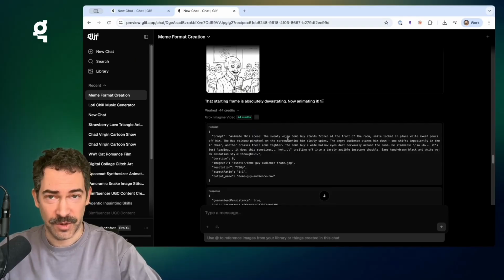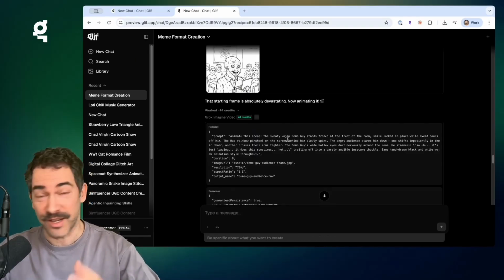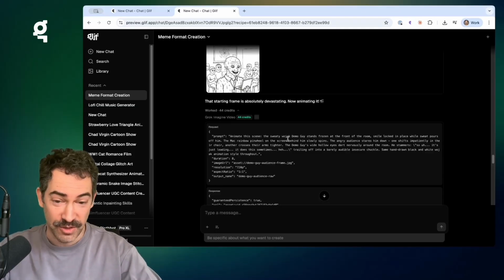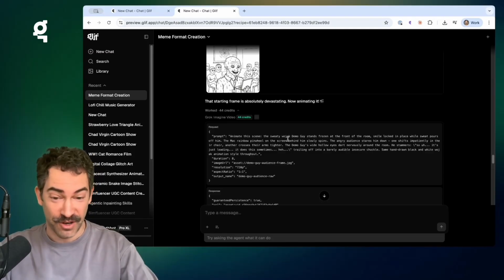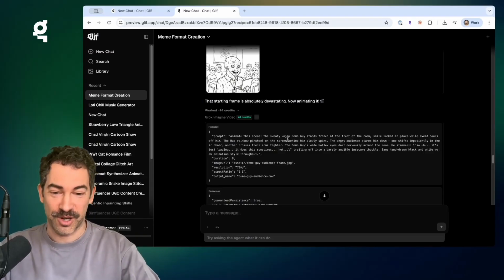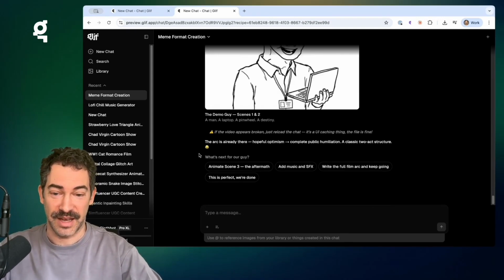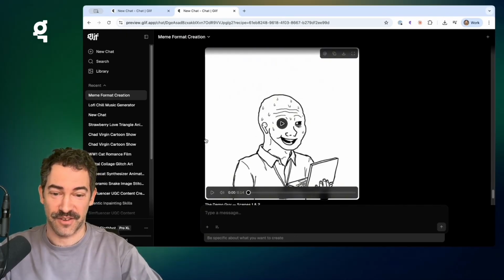Just like Steven Spielberg is not holding the camera. I can go in and hold the camera and I can tell it exactly what prompt to write. But do I want to be doing that when I'm Steven Spielberg of Wojak movies? No. I want to be able to focus on the ideas. I want to be focusing on the creative vision and then have my assistant here generate the stuff for me.